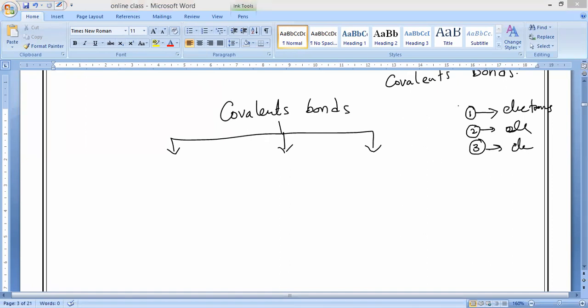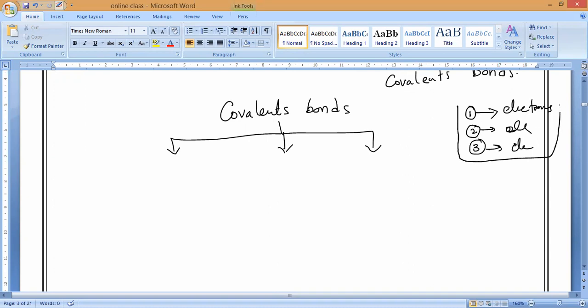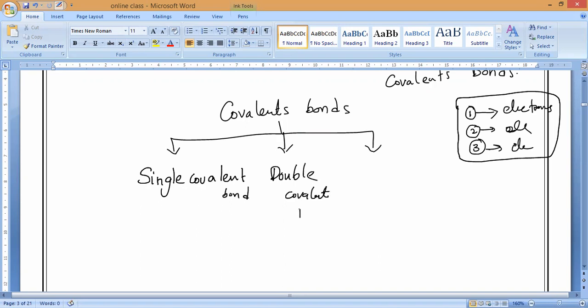That is why, on the basis of sharing electrons between the atoms, we are categorizing the covalent bonds into 3 categories. That is called the single covalent bond. Same way, what is the second one? Double covalent bond. And the next one is the maximum, triple covalent bond, or triple bond. Any doubt in this?